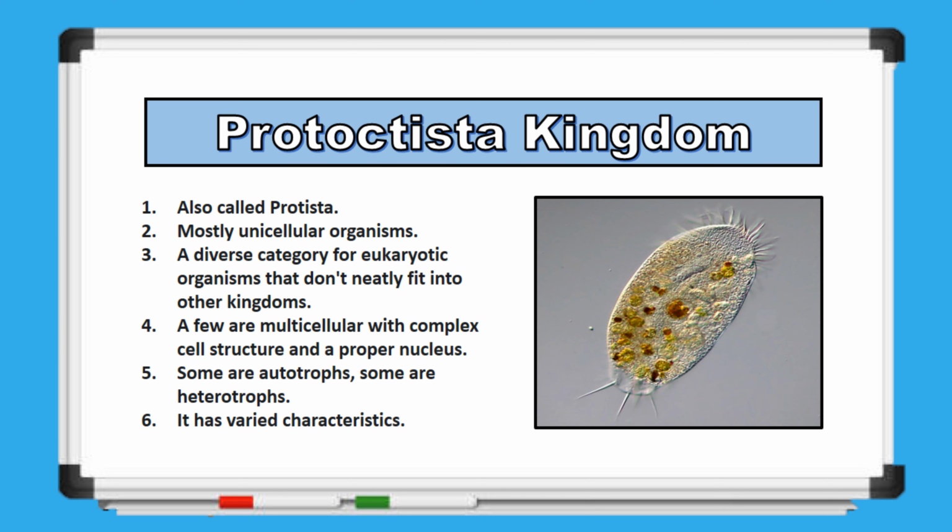Then, we have the Protista kingdom, a unique and diverse group of organisms, primarily consisting of unicellular life forms, though it also includes some multicellular organisms, which are the exception. Protists are distinct because they don't fit neatly into other kingdoms like Animalia, Plantae, or fungi, making this kingdom a catch-all for various eukaryotic organisms. These organisms display a wide range of characteristics, with some being autotrophic and capable of producing their own food through photosynthesis, similar to plants, while others are heterotrophic and obtain energy by consuming other organisms. The vast diversity in their structure and lifestyle makes Protista a fascinating and varied kingdom.